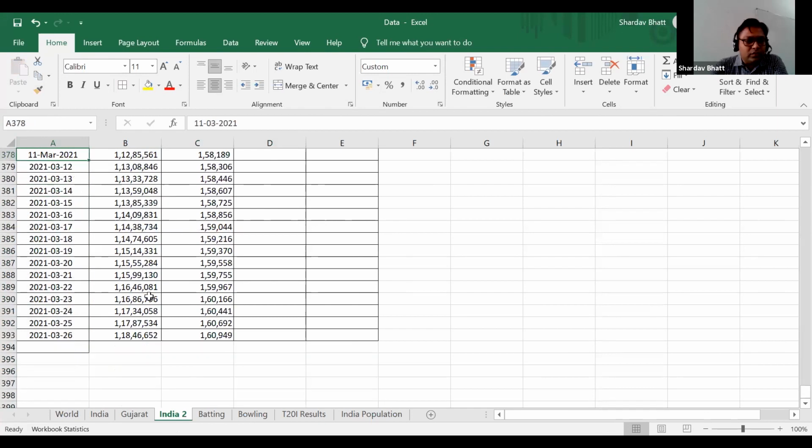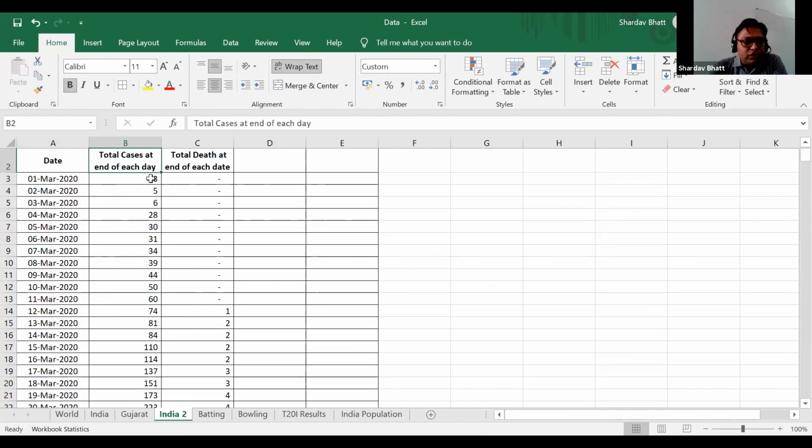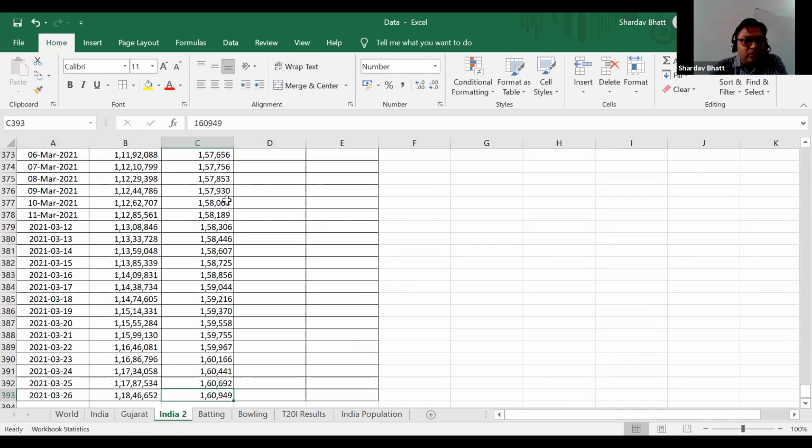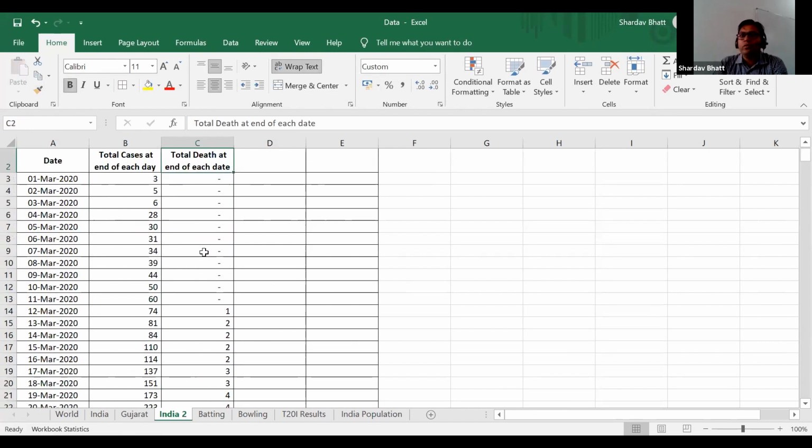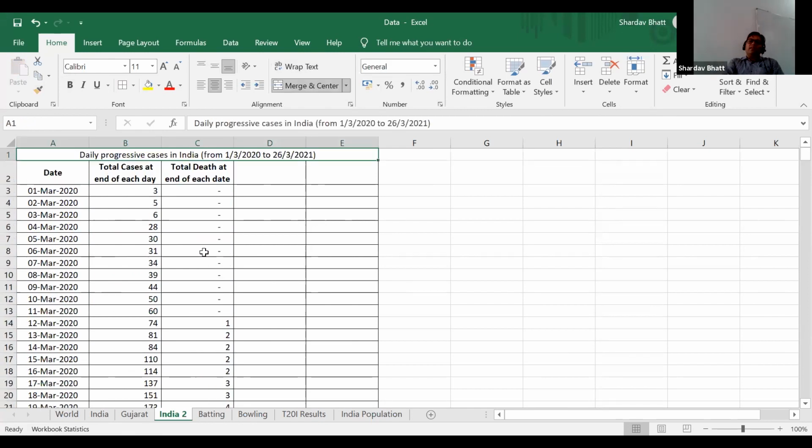Okay, so the first column says total number of cases, and the second column says total number of deaths. Yes, the numbers are increasing, but at what rate are they increasing? You will not get that insight from this data. For that, we will present it in a graphical way, and there are 2 more columns. We'll do the analysis of these columns.